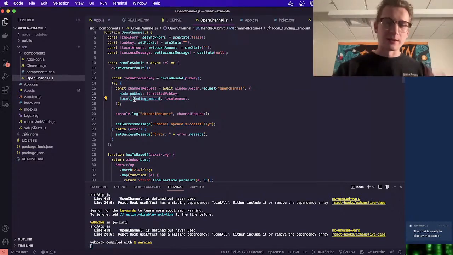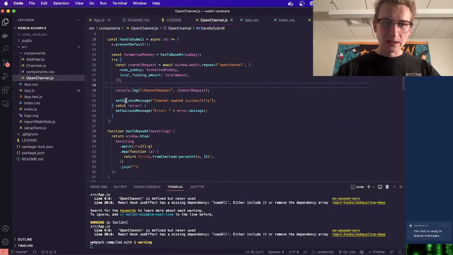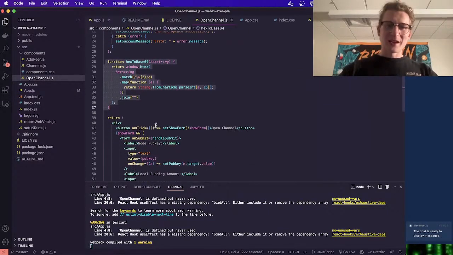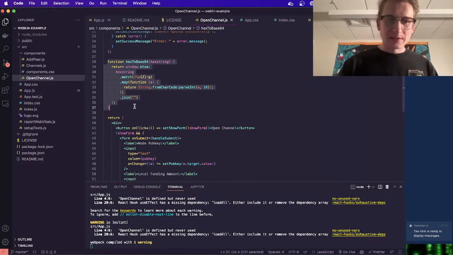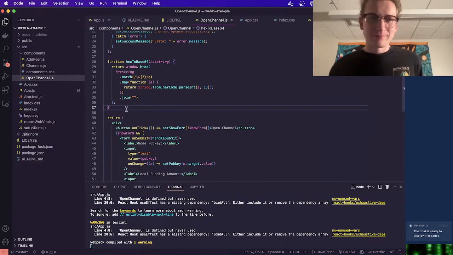And the local funding amount is just going to be the amount in sats or maybe millisats. I don't remember, we'll figure that out. And we're setting a success and an error message otherwise. So that's pretty standard. So this is something that we'll need. I grabbed this function, also from the Liquid Mercado work example project. You can find this online, or you can have ChatGPT create it for you.